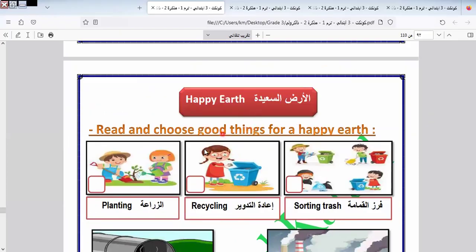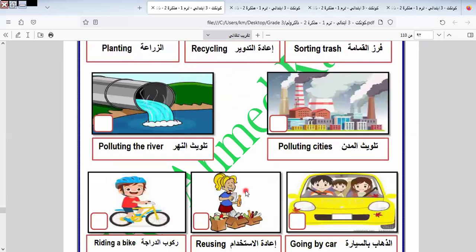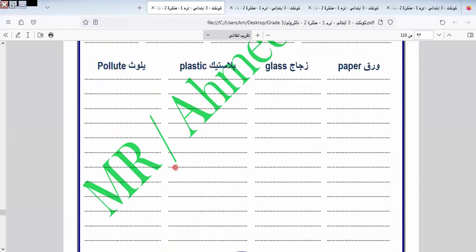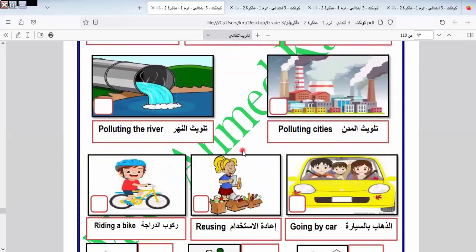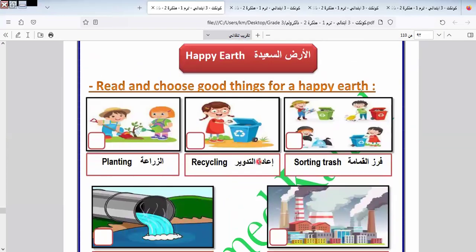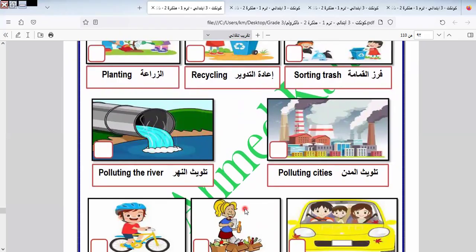Here we have happy earth. We have some things here: planting, recycling, sorting trash, all these things that we do to make our environment clean or make a happy earth. Sorting the trash means putting every sort of garbage in different trash bins.